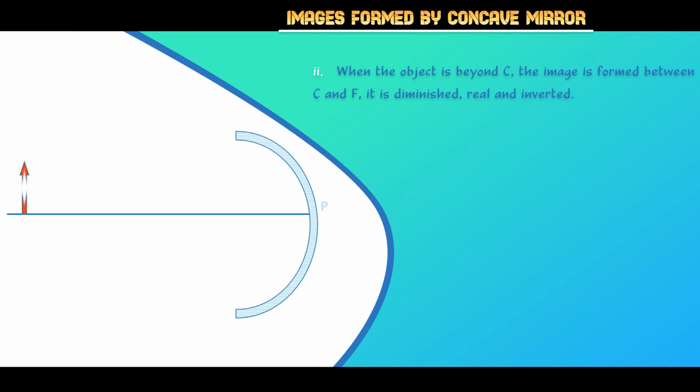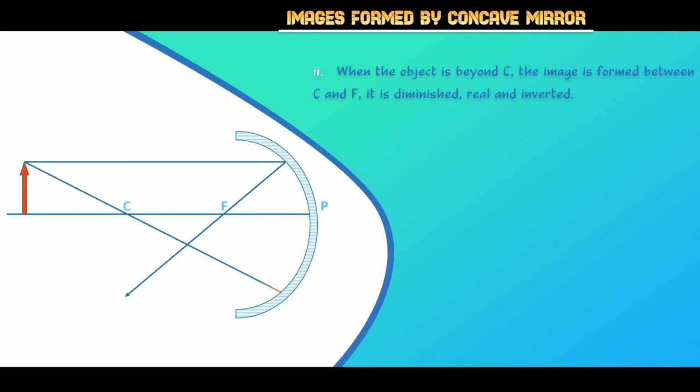Now the second one is that when the object is beyond the center of curvature, the image is formed between the center of curvature and the focus, and it is diminished, real and inverted. Here diminished means point size.